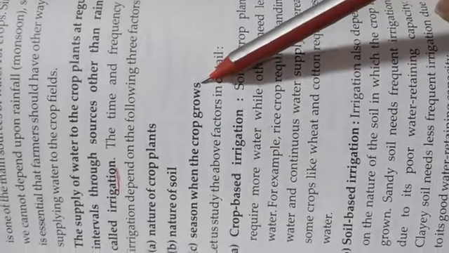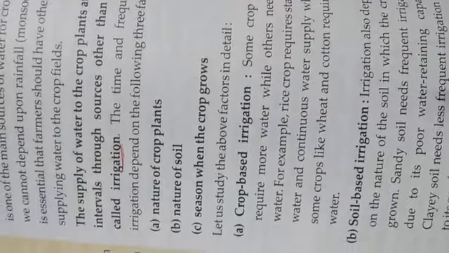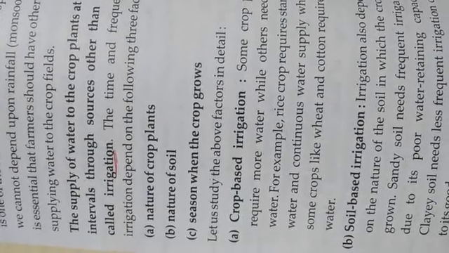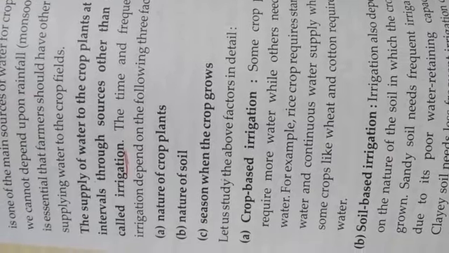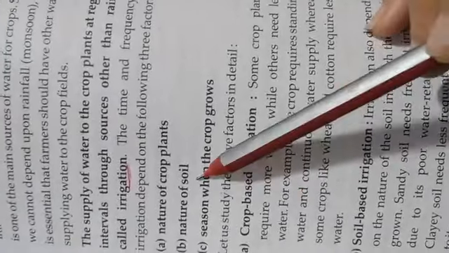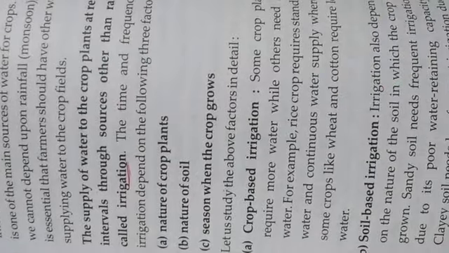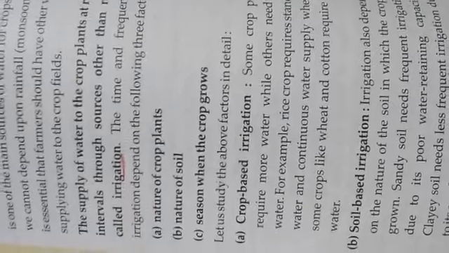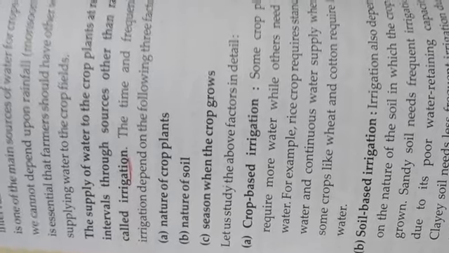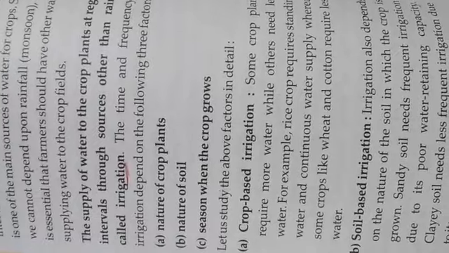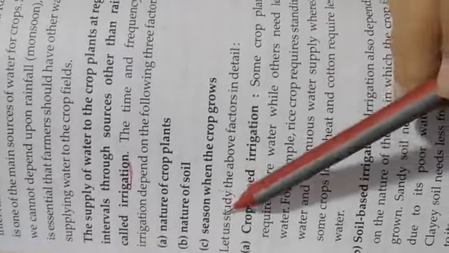when the crop grows. The nature of the crop plant means which type of crop we are growing; that depends on the crop, and what amount of water we will give to it. Second is the nature of the soil, which type of soil we are using there for the growth of the plant. Some soil absorbs more water, some soil does not absorb more water. That's why it depends on the nature of the soil also.